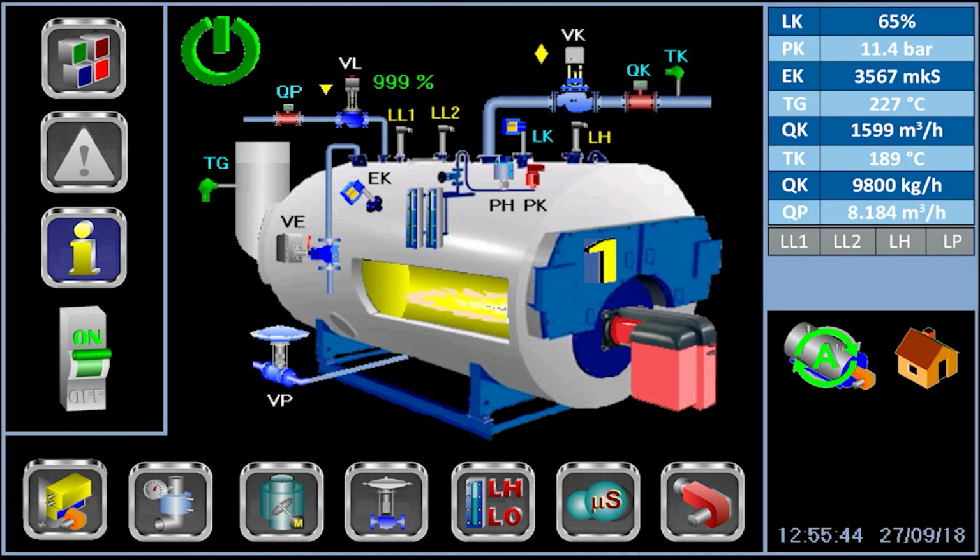We have considered the main elements and have learned how to navigate in the main menu of the interface of the ENTROMATIK EBC 701 steam boiler control system.